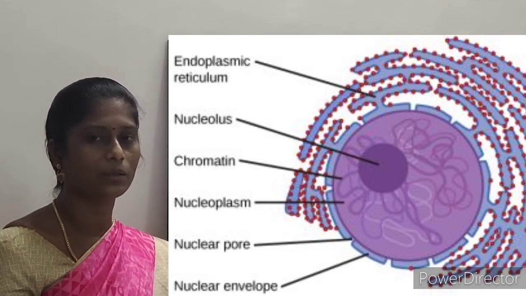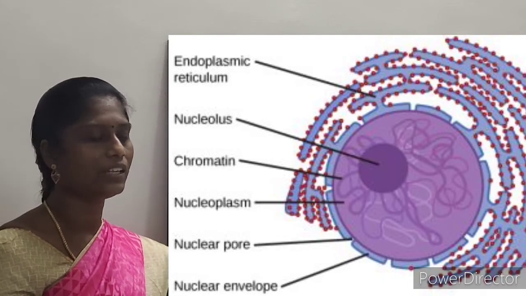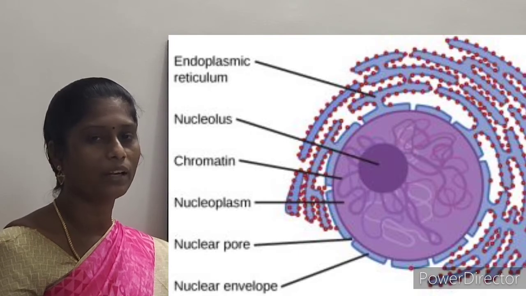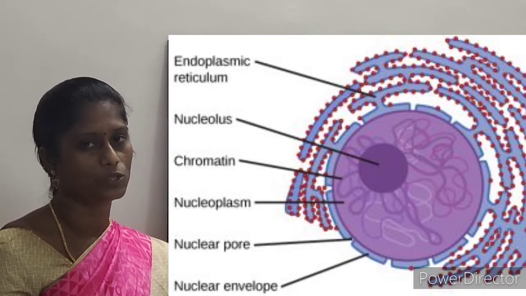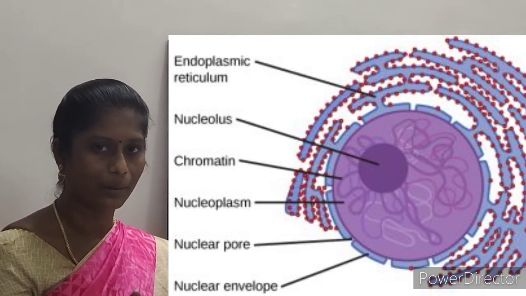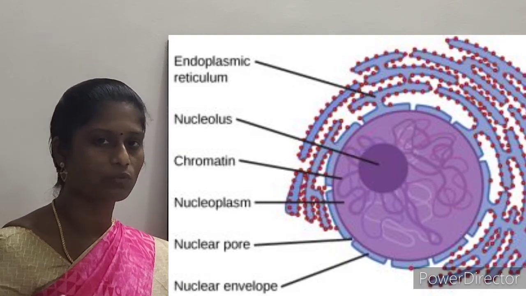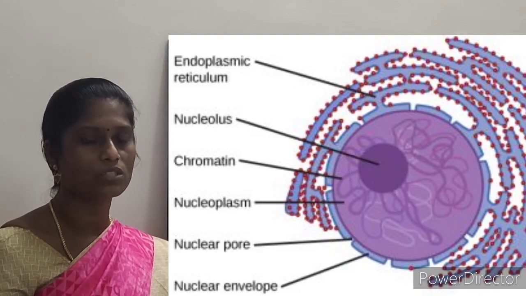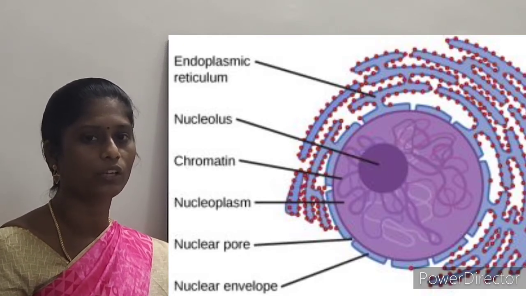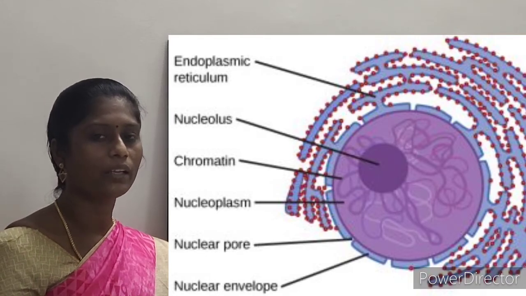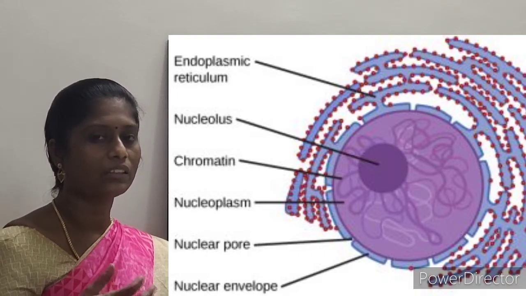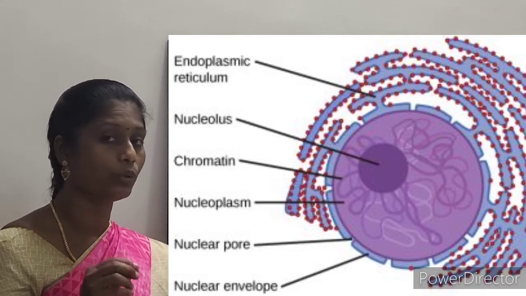This nucleoplasm is nothing but a gelatinous matrix which contains uncondensed chromatin, and also the nucleoli are present. So this nucleus is a spherical body which has an envelope of double membrane, and it is filled with the gelatinous matrix called nucleoplasm, and there is another part called nucleoli. Now, this chromatin network is uncoiled and indistinct and remains as thread-like structures during the interphase.